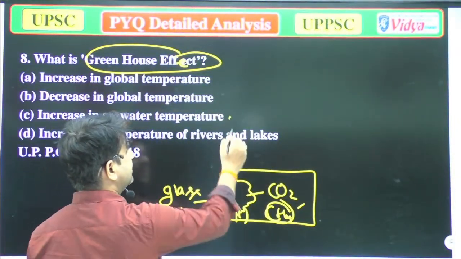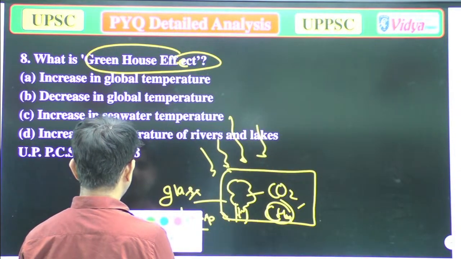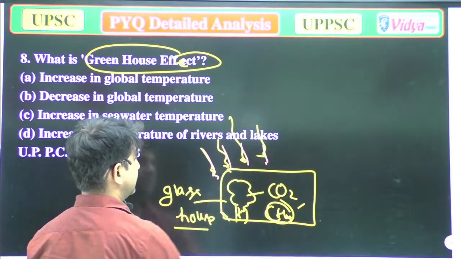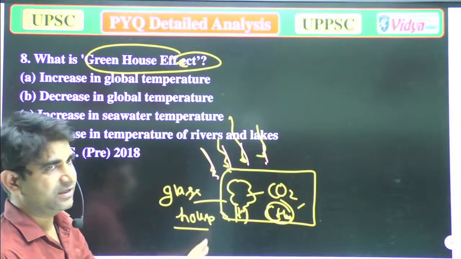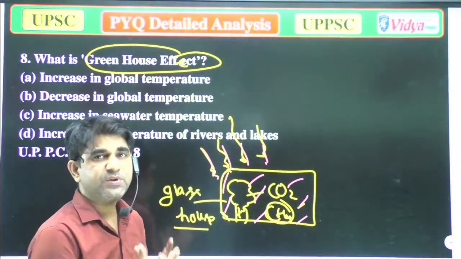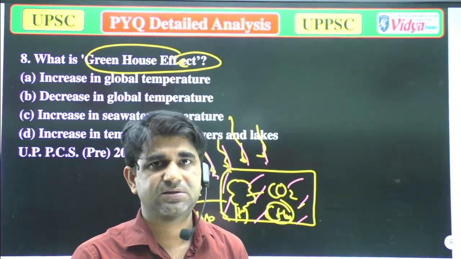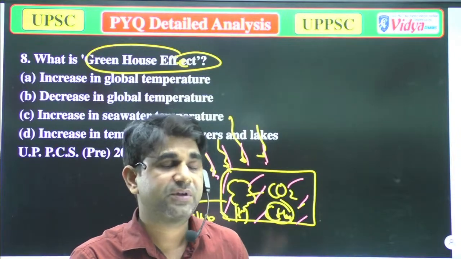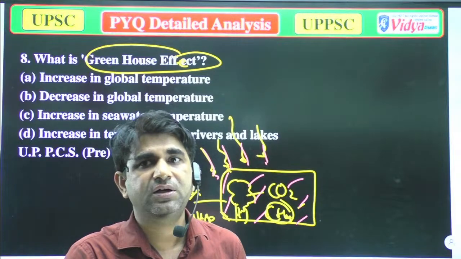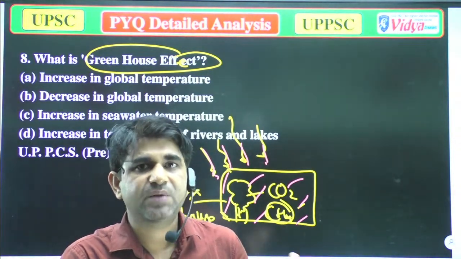In the day, when sunlight falls on that glass, the gases present in that area will absorb the heat given by the sunlight, but they will not release the heat absorbed by these gases.